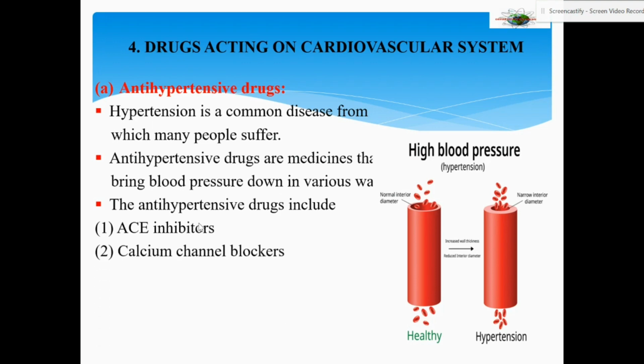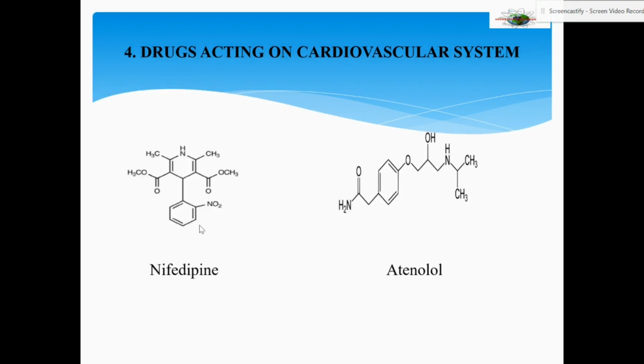Then calcium channel blockers, they block uptake of calcium such that the hypertension can be controlled. Then beta blockers and diuretics. Diuretic drugs help in excessive urination such that some salts will be lost and blood pressure can be brought down. Now, these are the examples of antihypertensive drugs: nifedipine and atenolol.